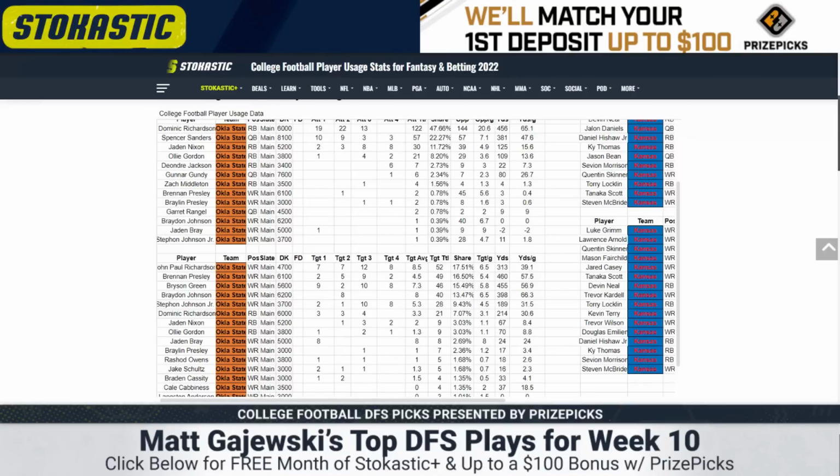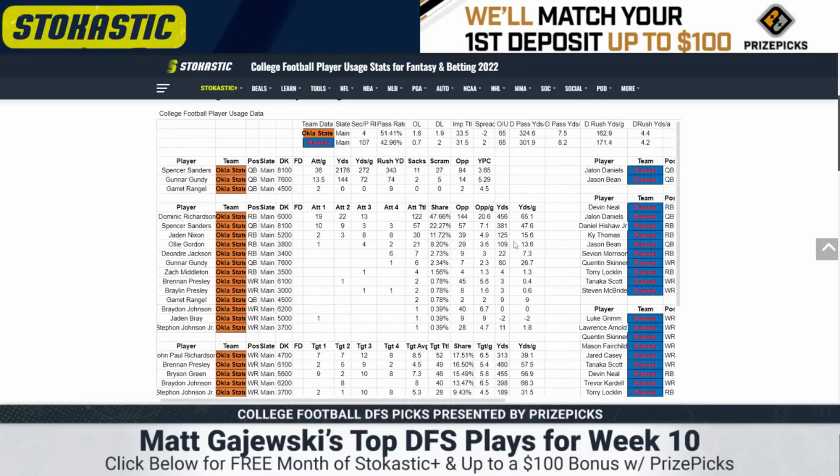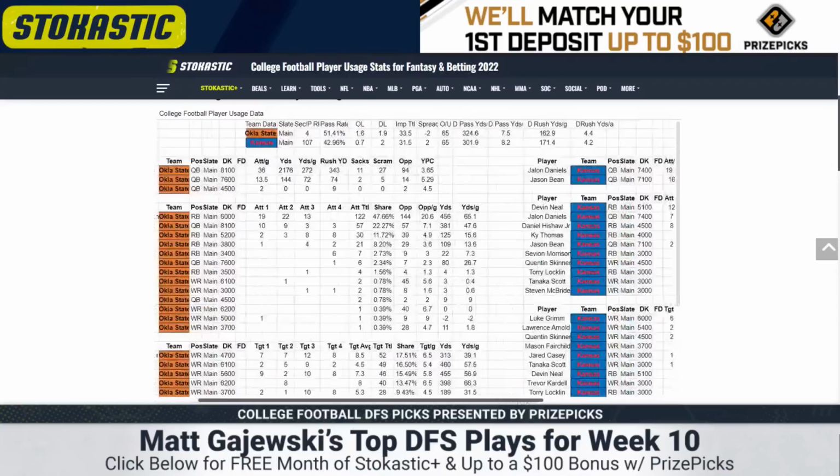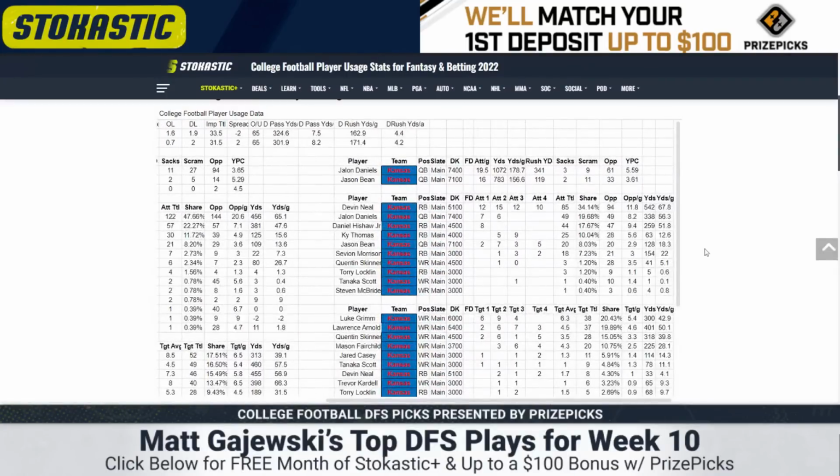If I'm ranking them when everyone's healthy, it's Braden Johnson 1. I'm still going to go Bryson Green 2 tentatively. Brennan Presley 3, John Richardson 4, Stephon Johnson 5. And I don't know if Jaden Bray plays. We'll see about him. For Kansas, 106th in pace, 43% pass rate. But Jalen Daniels has returned to practice. He may actually play, and he's a difference maker for this team. Oklahoma State does not have a great defense, so he's awesome if he plays.